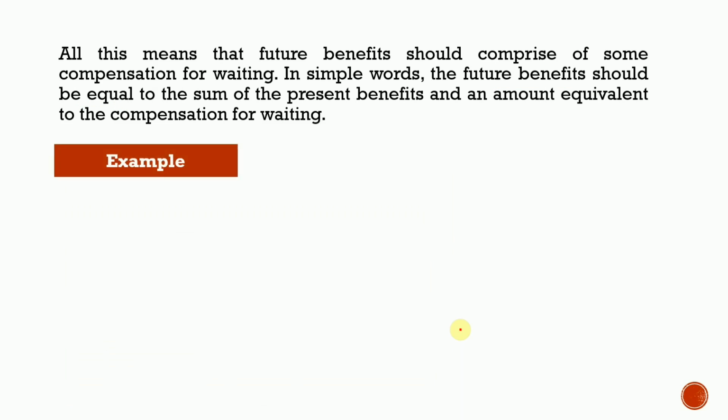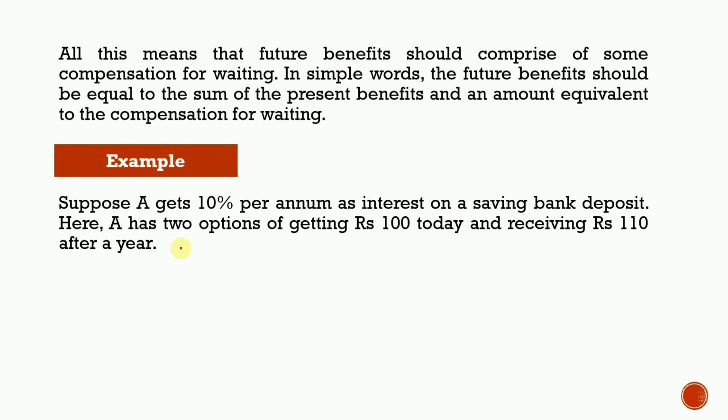For example, see, A gets 10% per annum as interest on a saving bank deposit. So if he is not using the money for consumption purposes, he may use it for investment. Here he is investing the money in a saving bank deposit, which is providing 10% interest. So here A has two options. He can get that 100 rupees today only, or he can receive rupees 110 after a year.